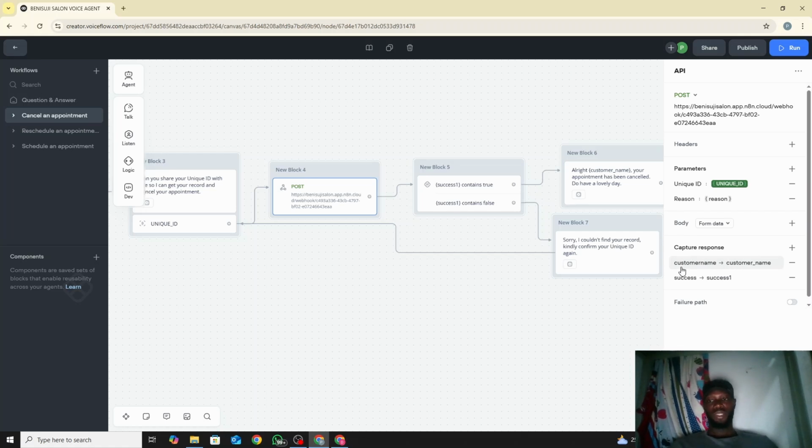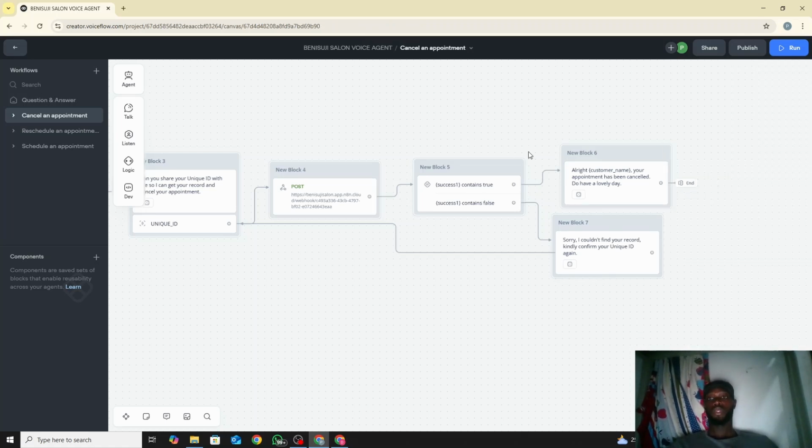And as I said before, it's very important. It has to match this customer's name. It has to match the one in your receive webhook for it to work. So we say alright, customer name, appointment at the council, do availability. And then if success is false, that means it did not work out, then we say: sorry, I couldn't find your record, kindly confirm the unique ID again.